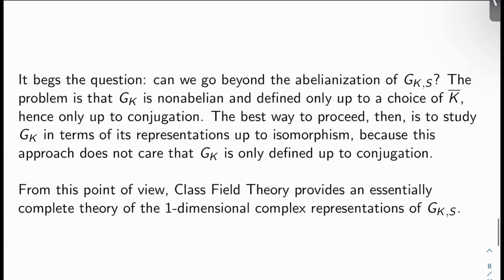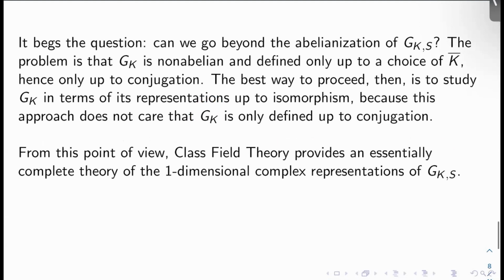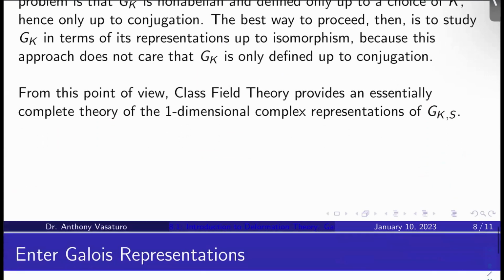So here's the question, can we go beyond the abelianization of G_K,S? Well, the problem is that G_K is not only non-abelian, it's defined up to choice of K bar, so it's only defined up to conjugation. So it's like, all right, so what do you do then? Well, you do what you always do in these kinds of situations. You study G_K in terms of its representations up to isomorphism instead. Maybe you can get a handle on it by looking at its representations. Okay? And one reason this is particularly powerful is that this approach doesn't care that G_K is only defined up to conjugation. Okay? So from this point of view, class field theory provides an essentially complete theory of the one-dimensional complex representations of G_K,S.